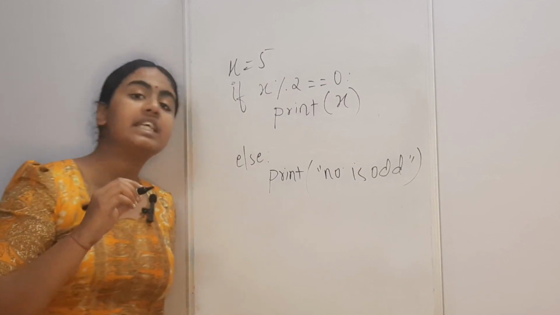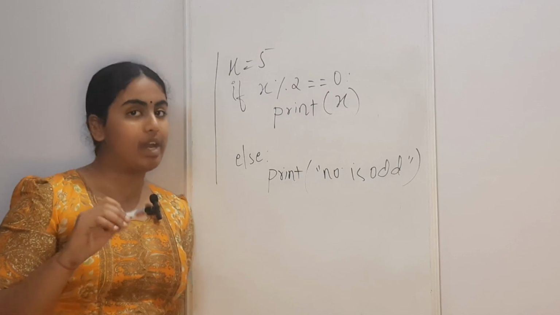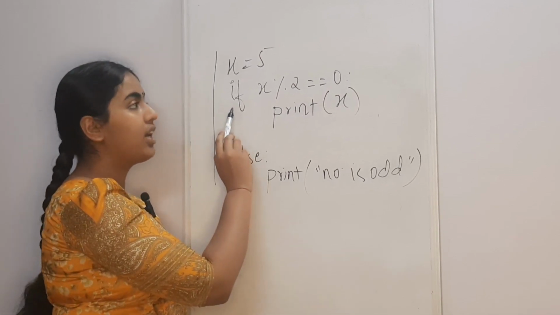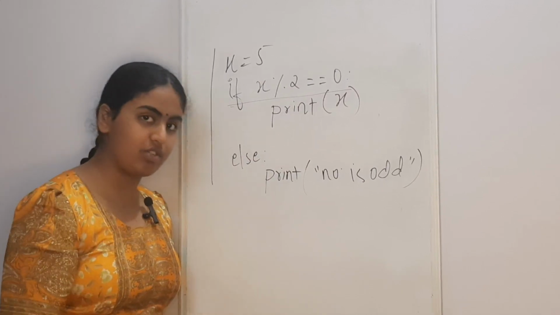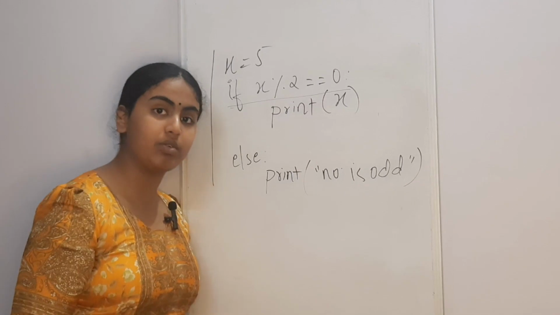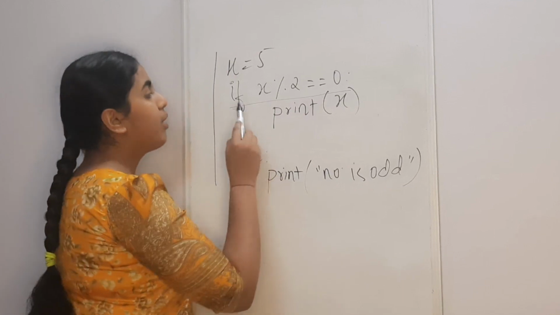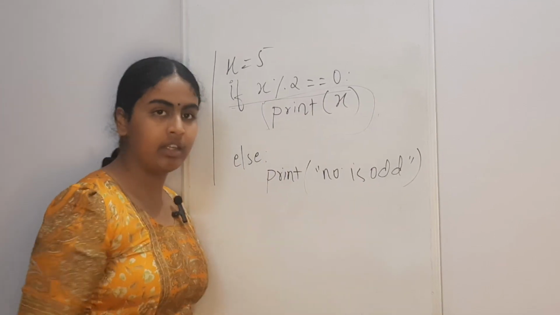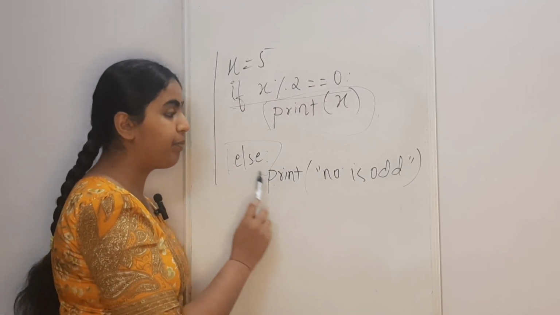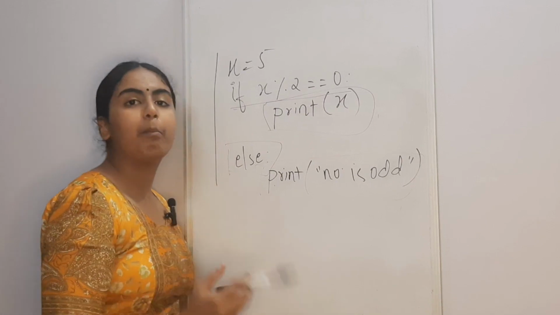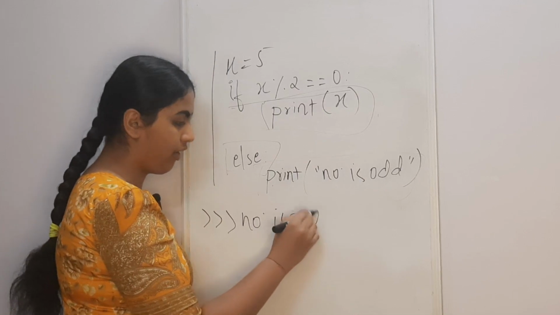Now, in this particular program, first Python will check whether this condition is true. As you can see, this condition is not true because 5 mod 2 gives us a remainder of 1, which is not equal to 0. So it will skip this statement entirely. It will move on to the else part, and in the else part, it will execute this statement. So our output will be that number is odd.